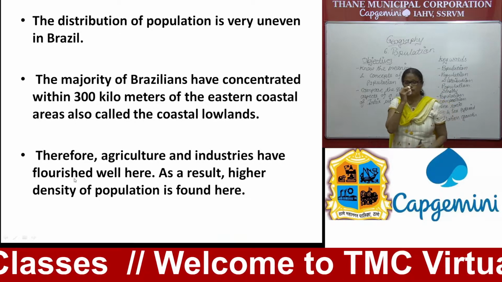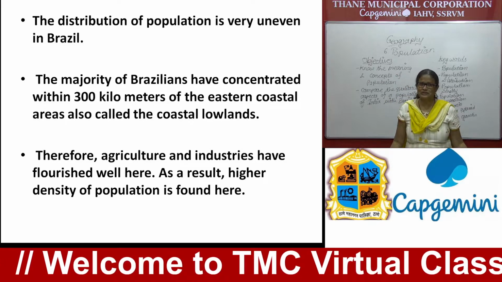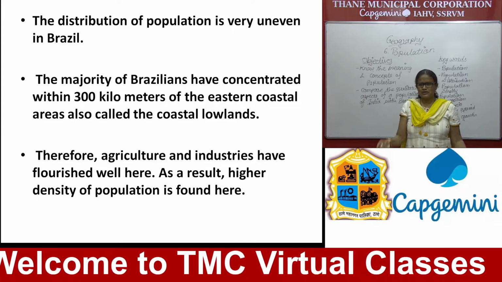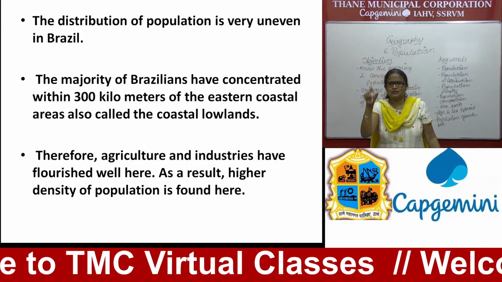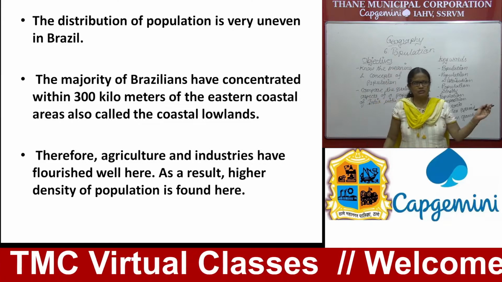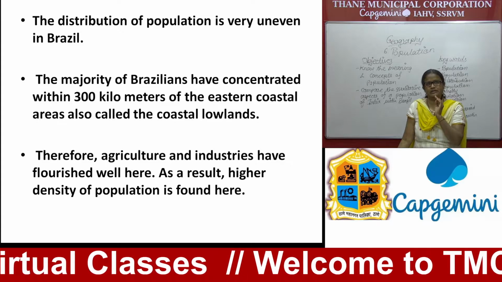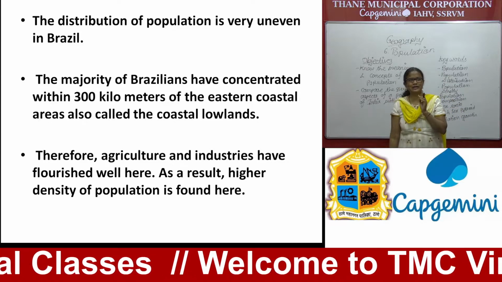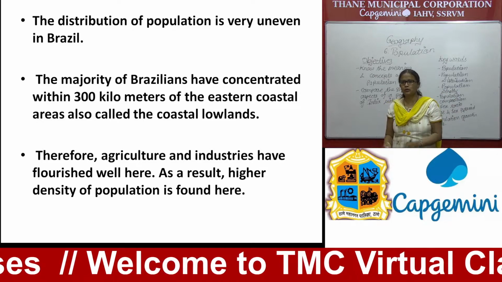Now see what are the factors responsible for uneven distribution of population in Brazil. So you know, mostly the eastern part is concentrated. Why? Because the majority of Brazilians have settled within 300 kilometers of the eastern coastal areas, and therefore this area is called the coastal lowlands.